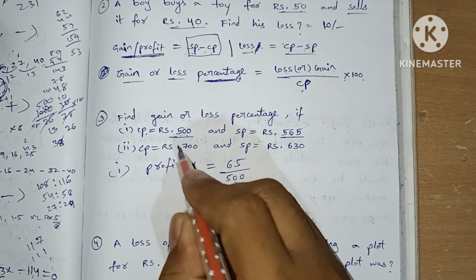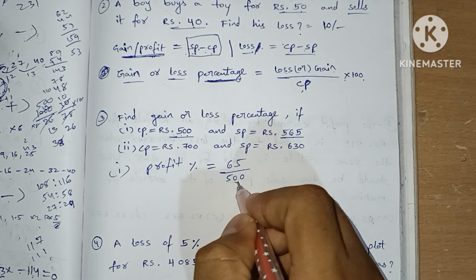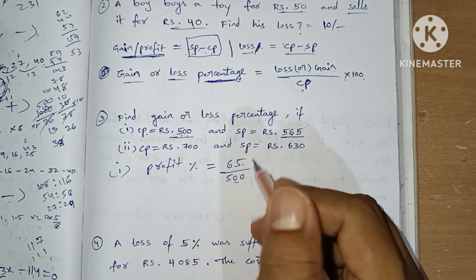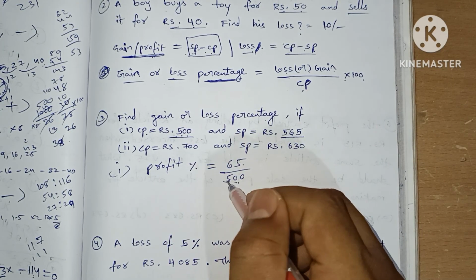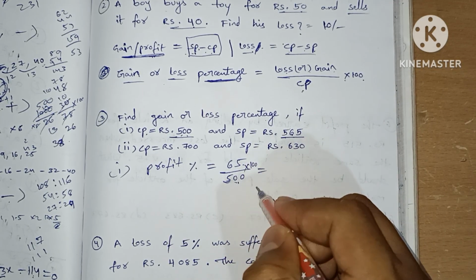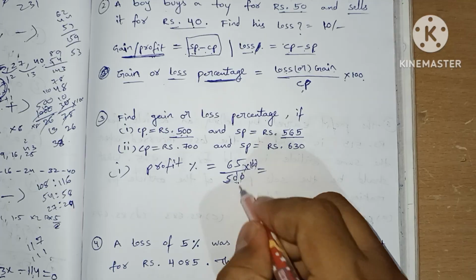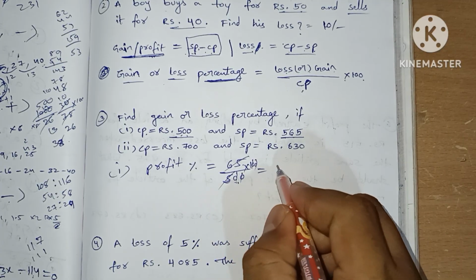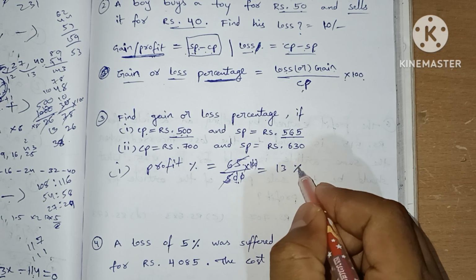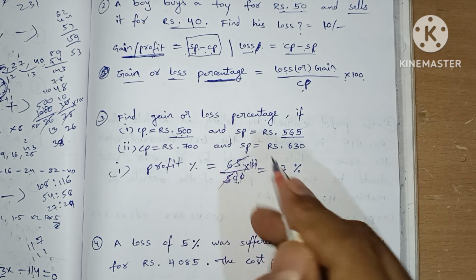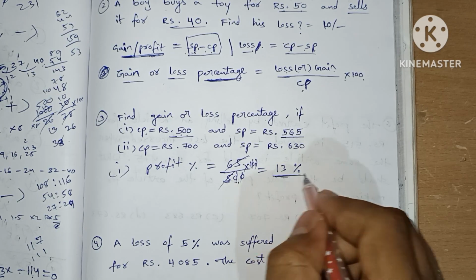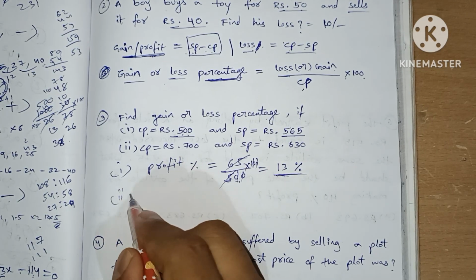Always take cost price in the denominator, because the profit is always made upon the cost price. So into 100. Double zeros cancel, 5 13 times. So he got 13% profit in the first question.